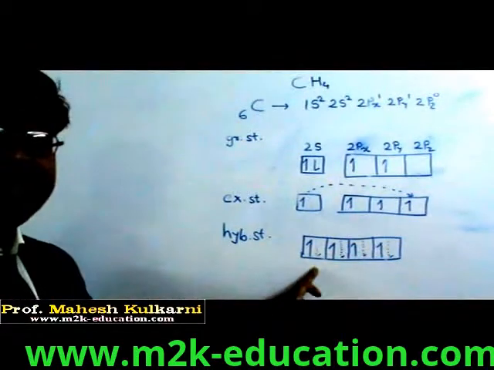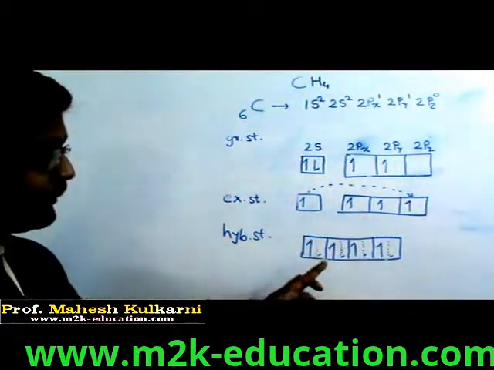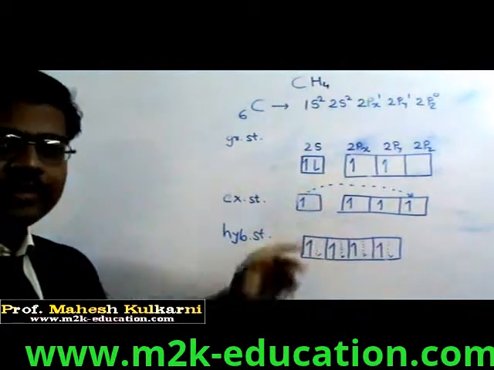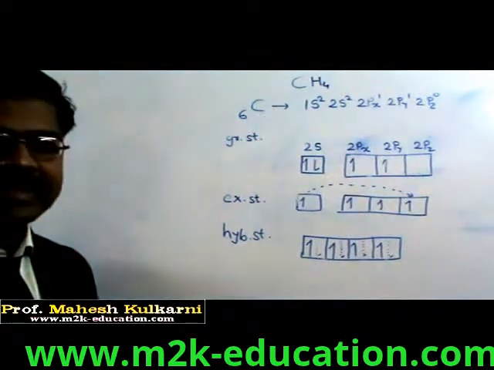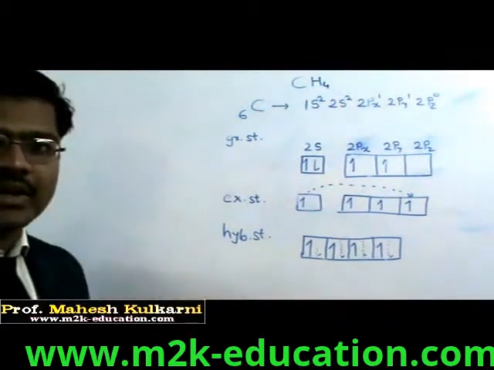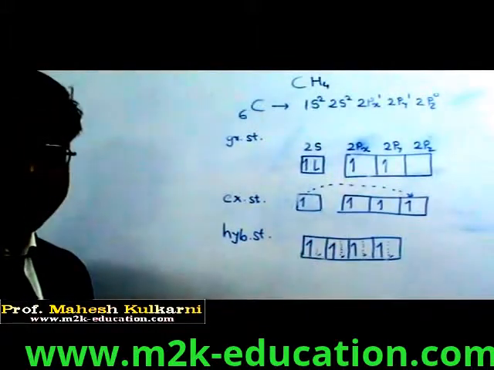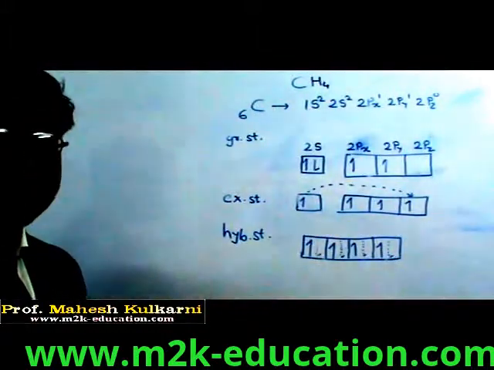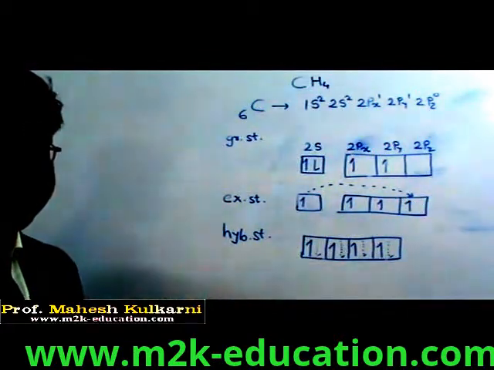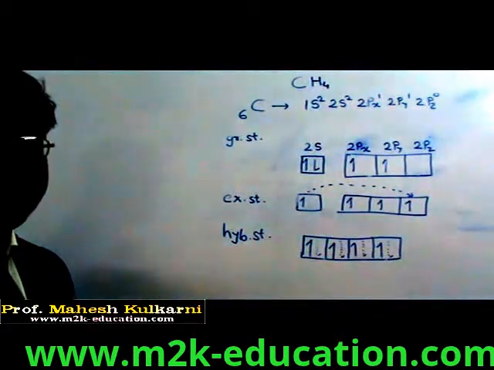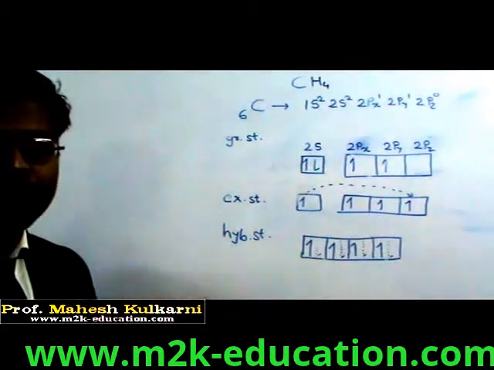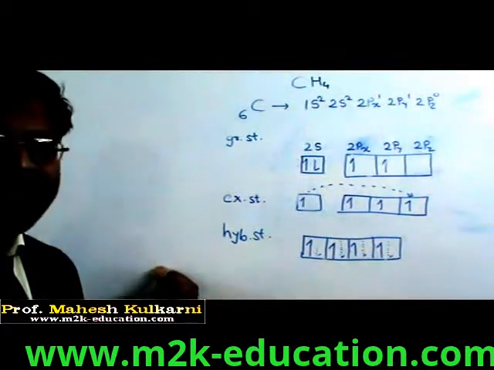Now, this is the hybrid state. So this is the mixing of orbitals. Of course, whenever mixing is there, we have to carry out reshaping also. And so, we are mixing one spherical orbital with three dumbbell shaped orbitals. So the resulting orbitals have a somewhat disturbed shape. The p orbitals have an angle of 90 degrees between two, whereas the s orbital is equally distributed.